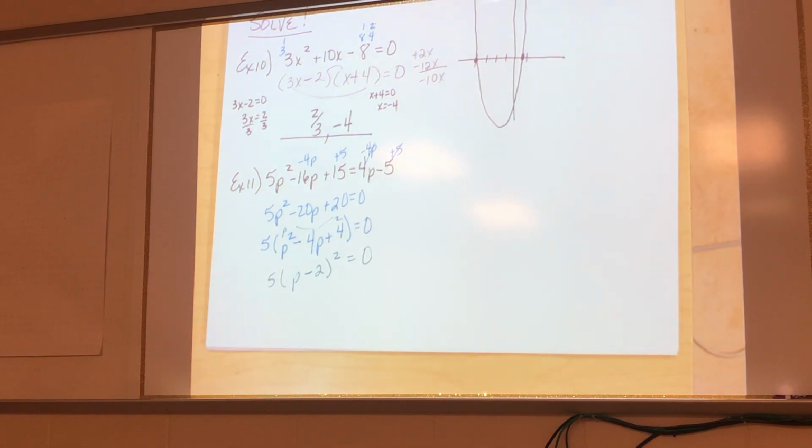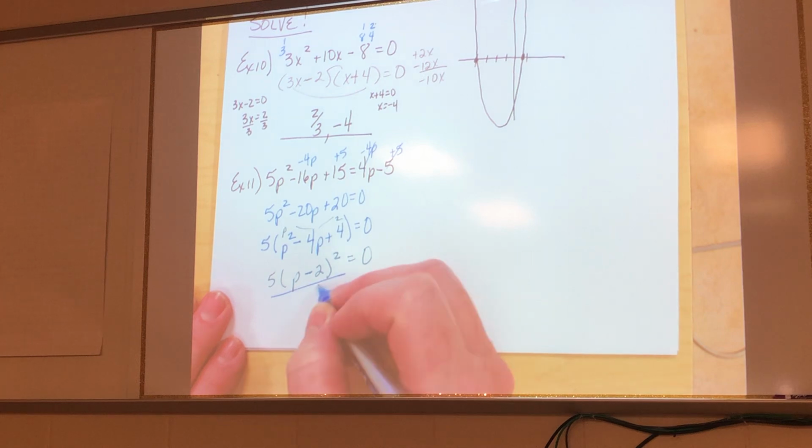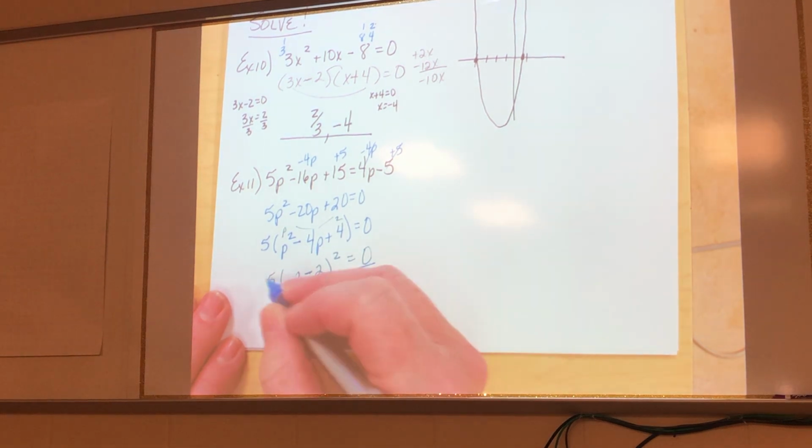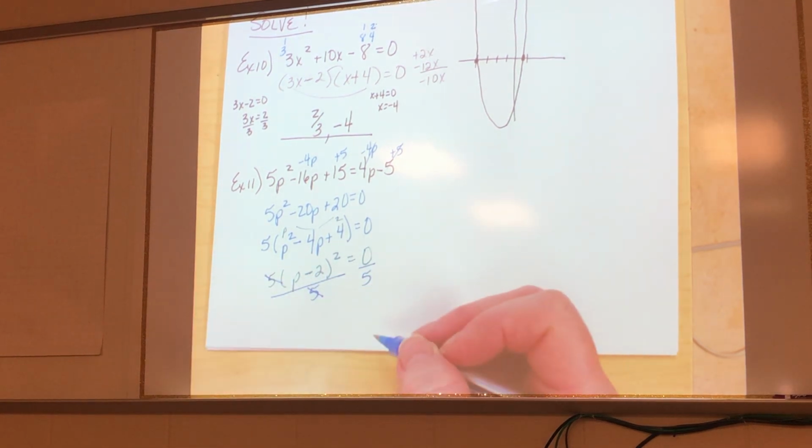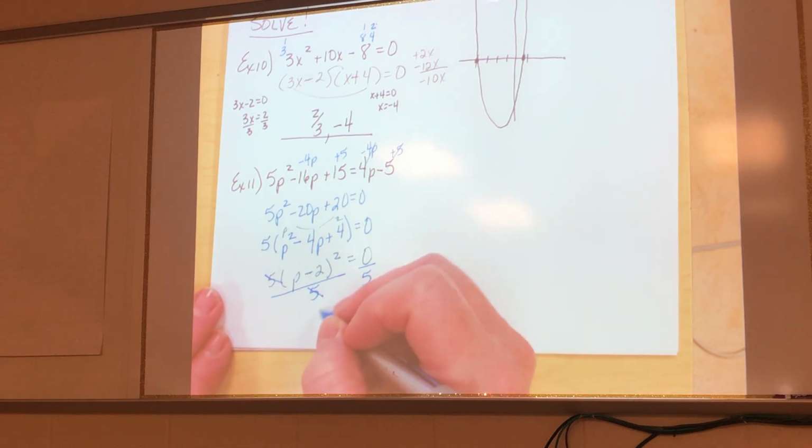Now I want to solve it, okay? I need to get rid of that 5. Can I distribute that 5? Nope. No. You have to raise to a power first, then you'd be back up here, okay? So how am I going to get rid of that 5? Divide it out. Yeah, I'm just going to divide him out. Now watch, y'all, it's going to look like he disappeared, but he didn't really. We did not just chunk him away.